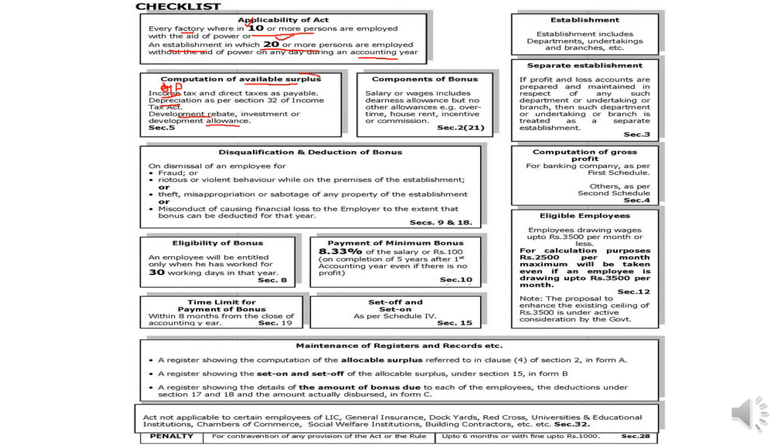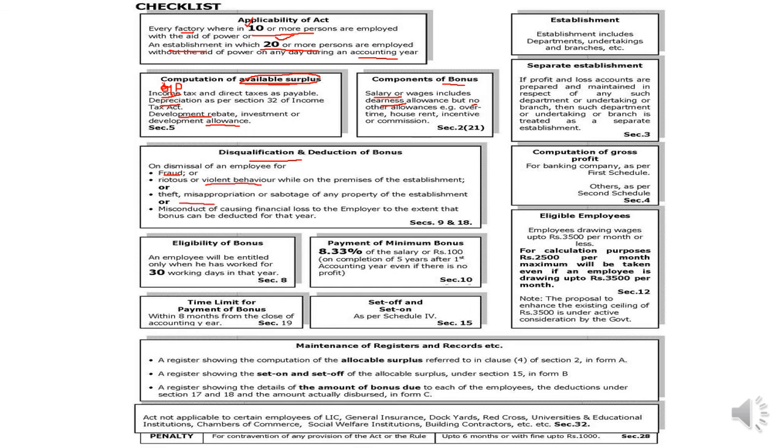So remember this one. And how to compute bonus? Bonus will be computed on salary or wages plus dearness allowance, and no other allowances. So remember this one. And disqualification or deduction of a bonus will be if there is any fraud or violent behavior within the establishment, theft, or misconduct. I already told you this one.